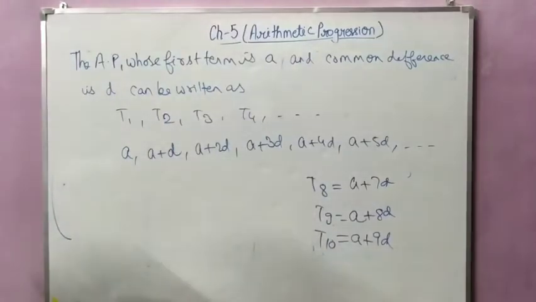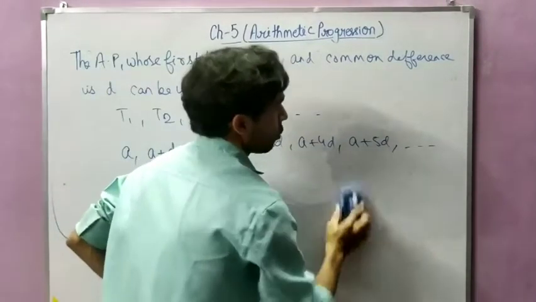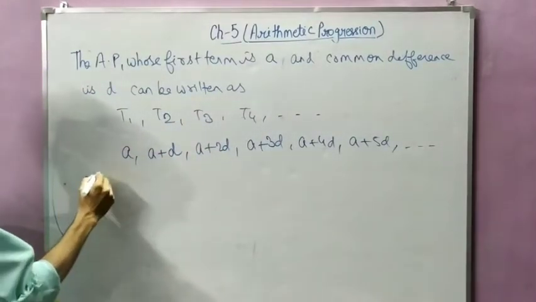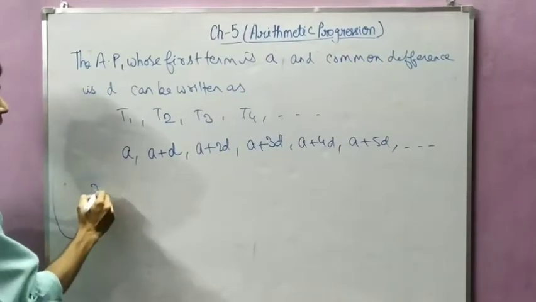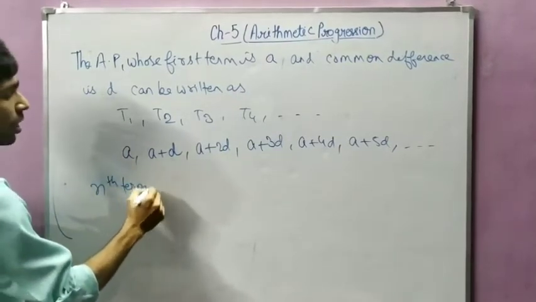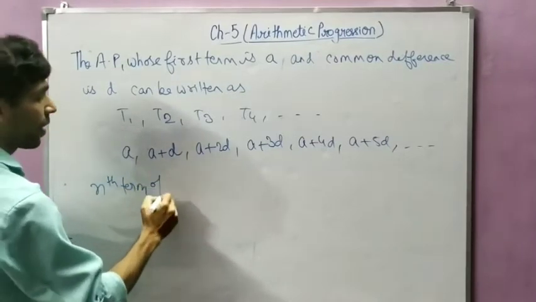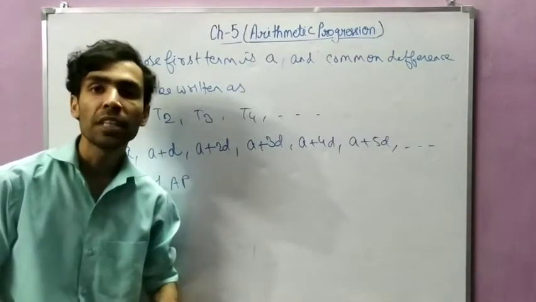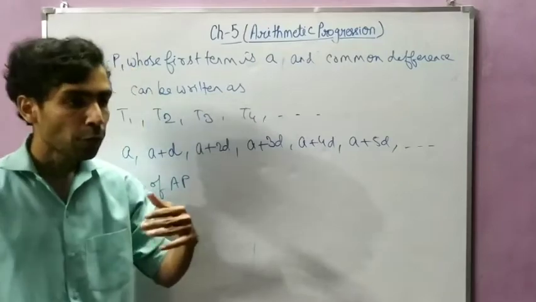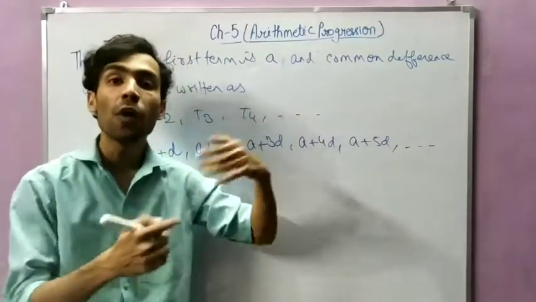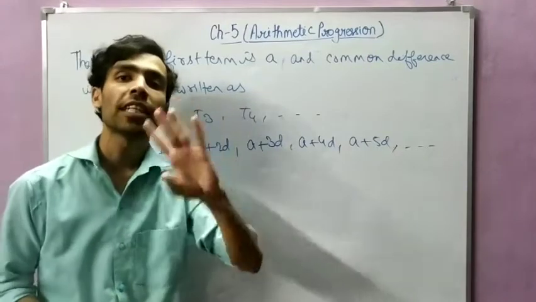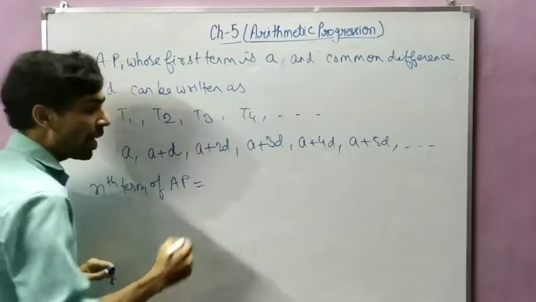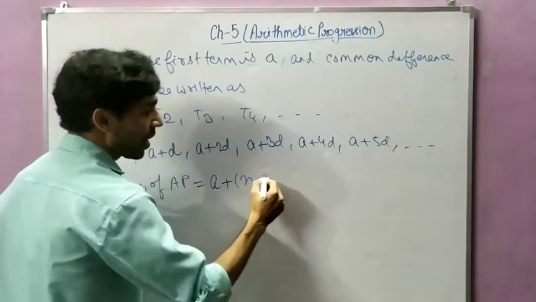Okay. So suppose I have to write the nth term of AP. Nth term, suppose you have to find the 10th term, so how many D will you add in A? 9. When you have to write the 15th term, so how many D will you add in A? 14th D. So similarly, when you write the nth term of an AP, then how many D will you add? A plus n minus 1 D.